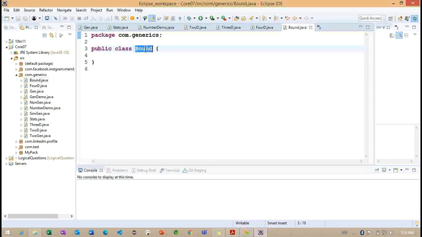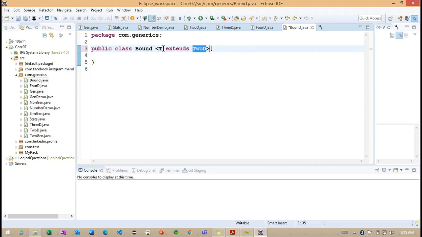After creating this class, now observe this bound class. It works with the inherited classes, and the inherited classes are the ones we discussed here, like 2D. Previously we checked the Number class.